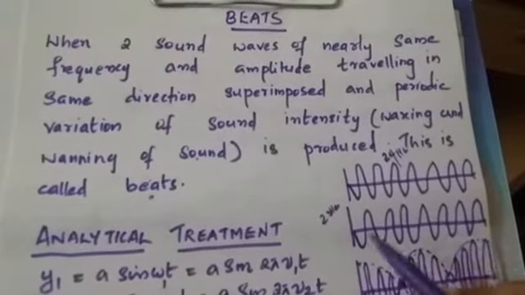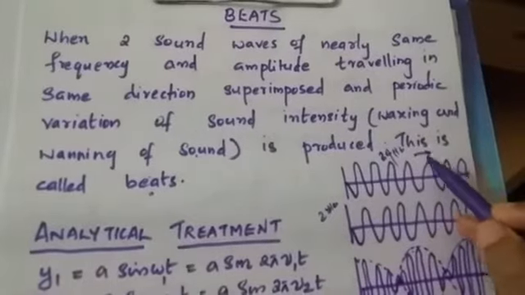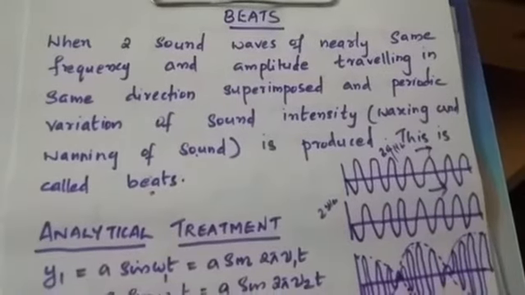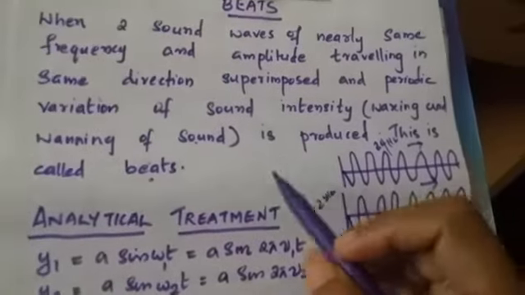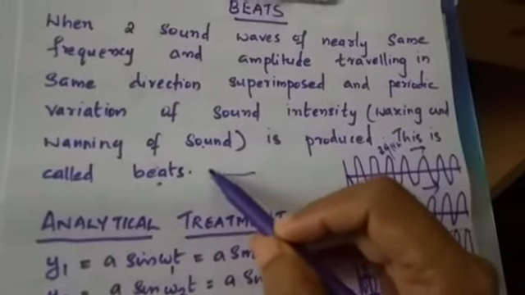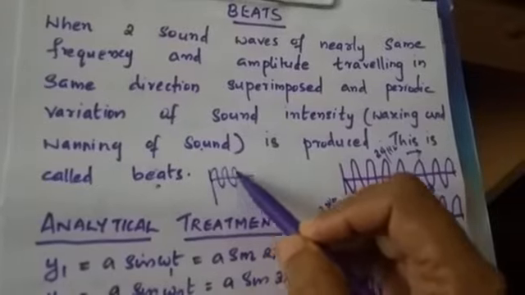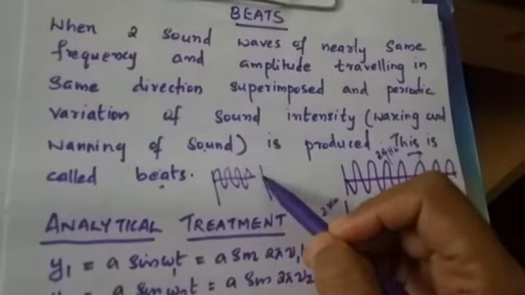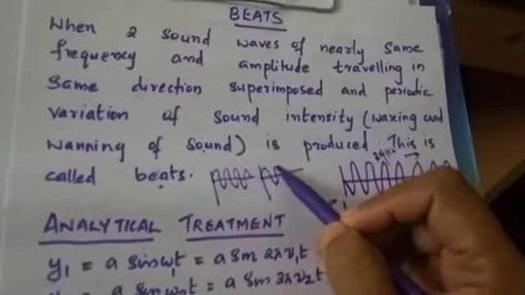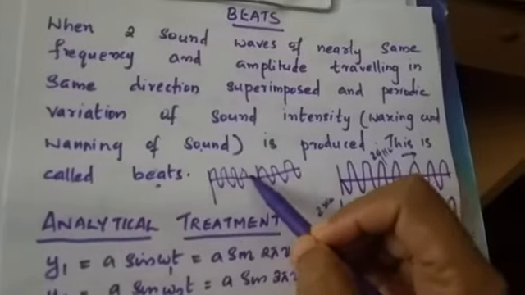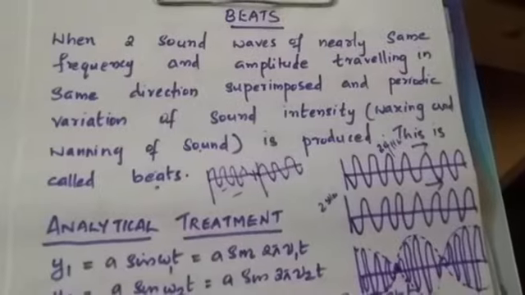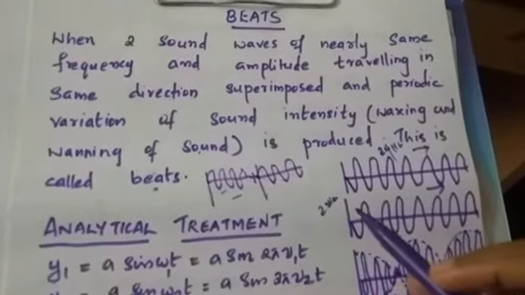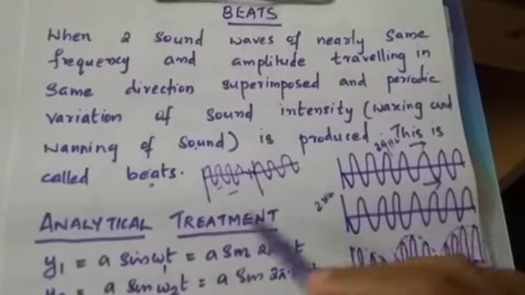Here you can see both the waves travel along the same direction. When these two sound waves are superimposed, we get a periodic variation of sound intensity, waxing and waning of sound.